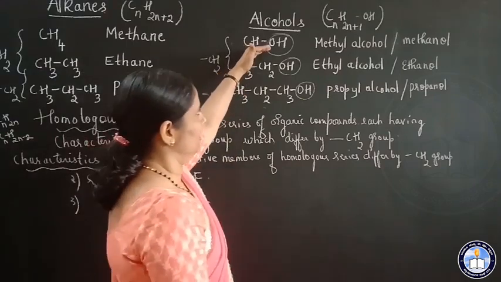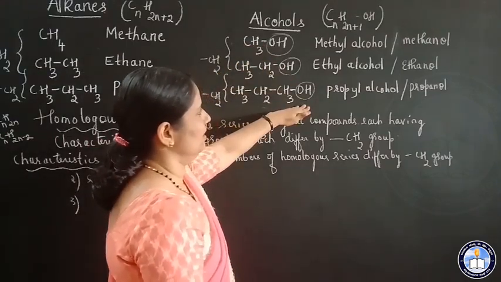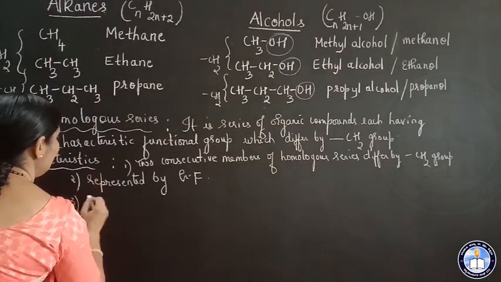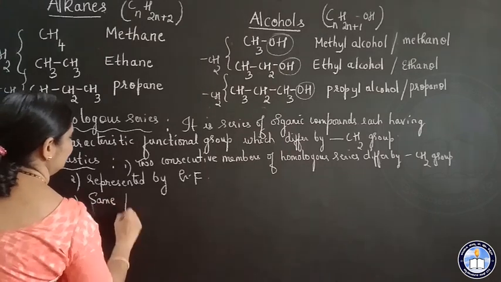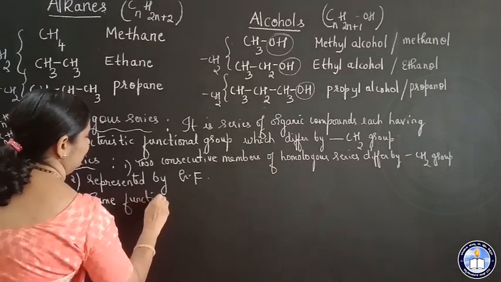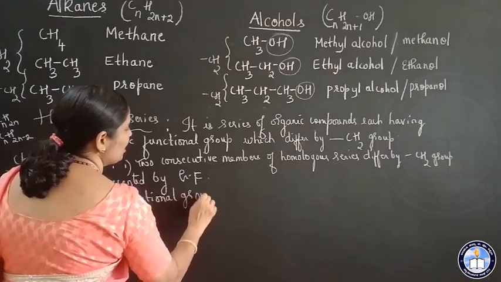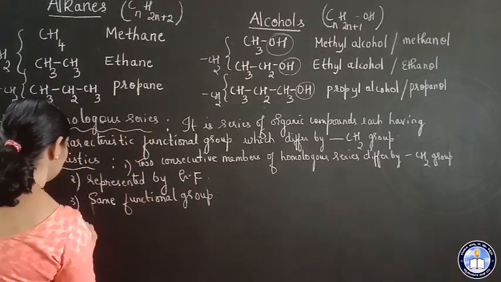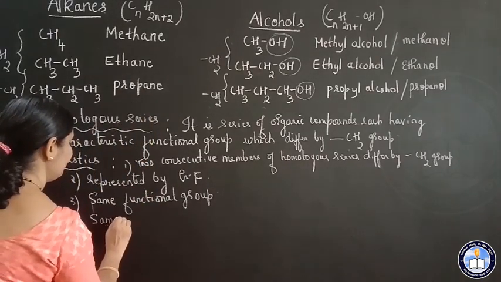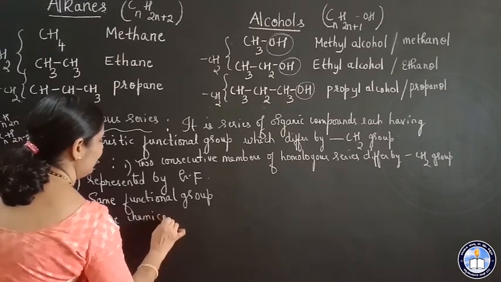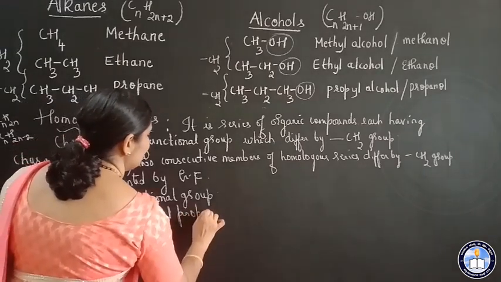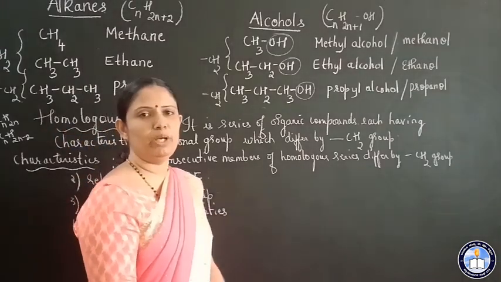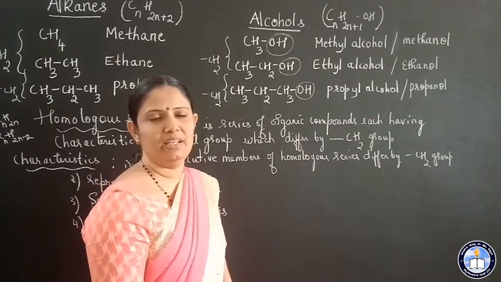And these, they have got same functional group. So when the functional group is same, what about the chemical properties? Chemical properties remain same. So they have same chemical properties. What about physical properties? Physical properties like melting point, boiling point, density, specific gravity.